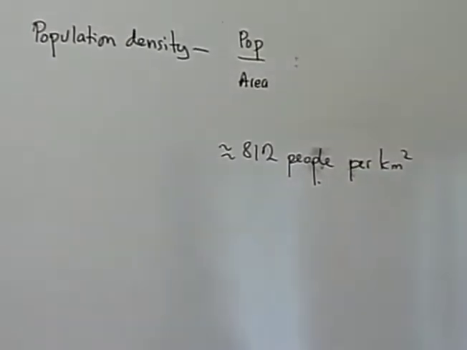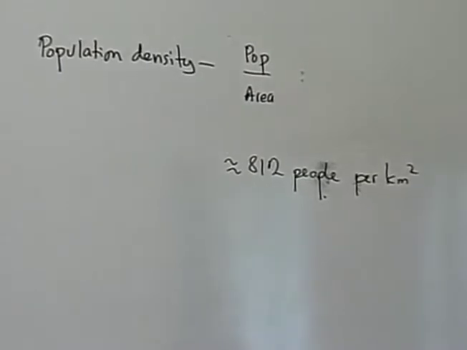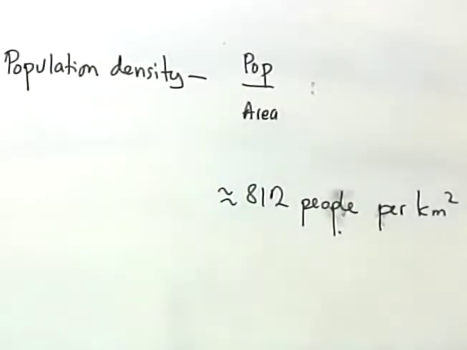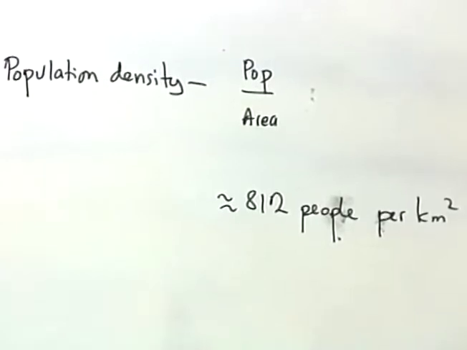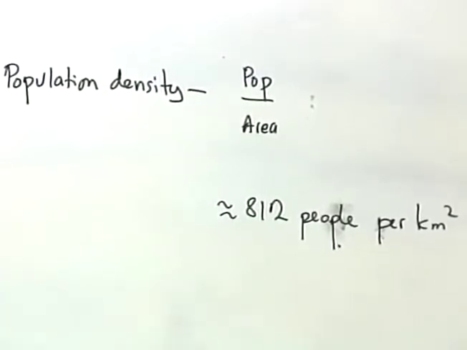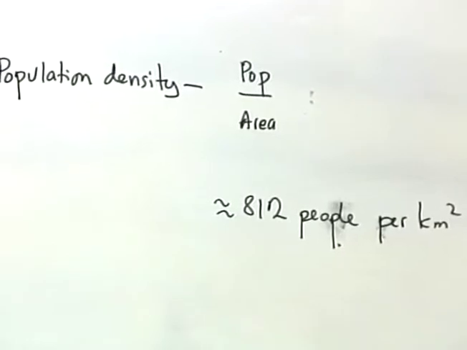Okay, so we have approximately 812 people living per square kilometer. Did you all come up with the answer also? Okay, good. So to calculate population density, remember the formula. It's simply population over the area.